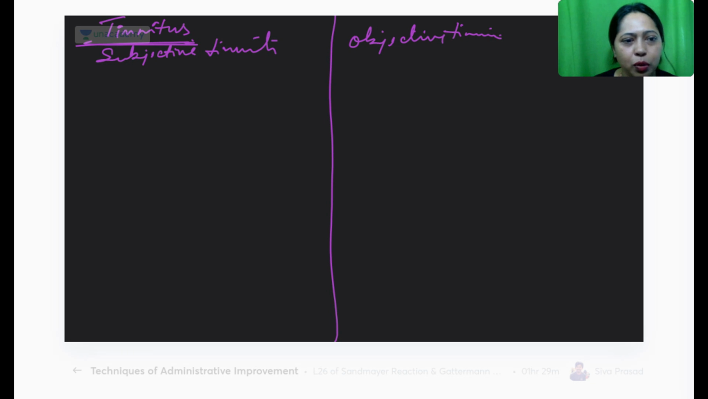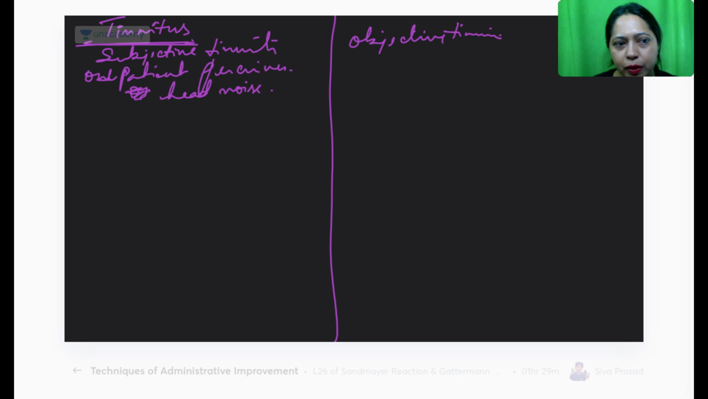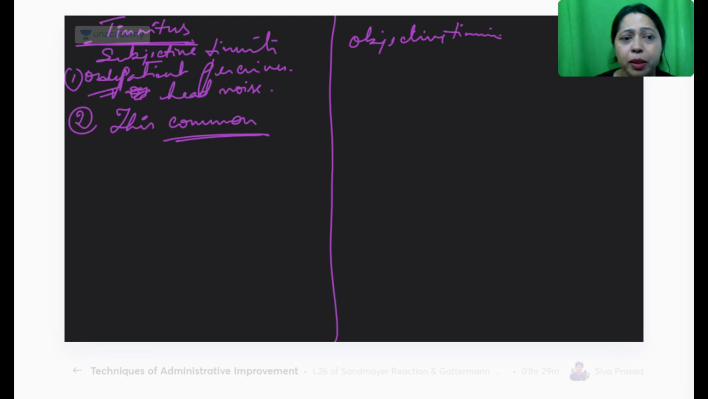In subjective tinnitus, what happens to the patient? The patient will hear a sound, and only the patient will perceive the head noise. That's why it is subjective. The subject is the patient. And next, this is the most common type. You get a lot of patients with subjective tinnitus.